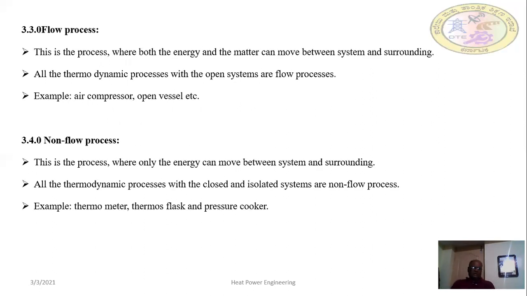Then the next one is the flow process. Flow process means what? A thermodynamic system is there. If the boundary of the system allows both energy as well as mass to enter into the system and leave the system, it is called the flow process. This is the process where both energy and matter can move between the system and the surroundings. All the thermodynamic processes with open systems are called flow processes. For example, air compressor, open vessel, etc.